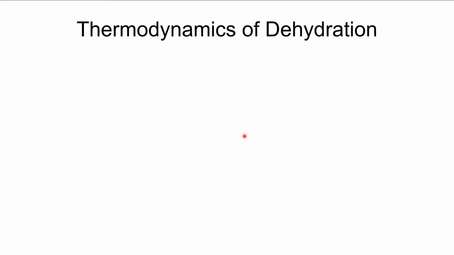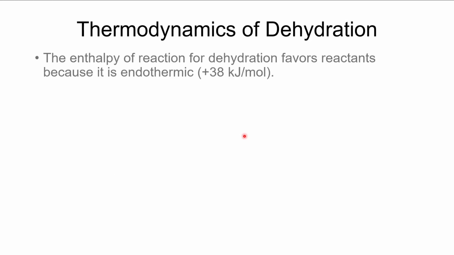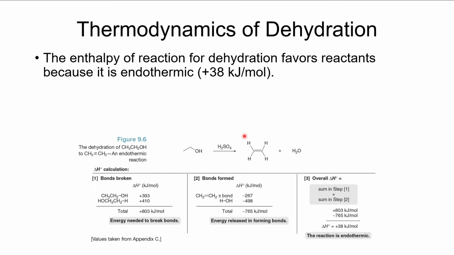When it comes to the thermodynamics of dehydration, we'll find that the enthalpy of dehydration is endothermic by a pretty significant amount, 38 kilojoules per mole on average. Here are the numbers for a typical one.